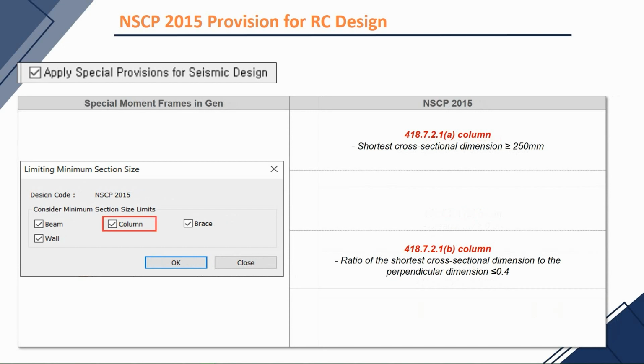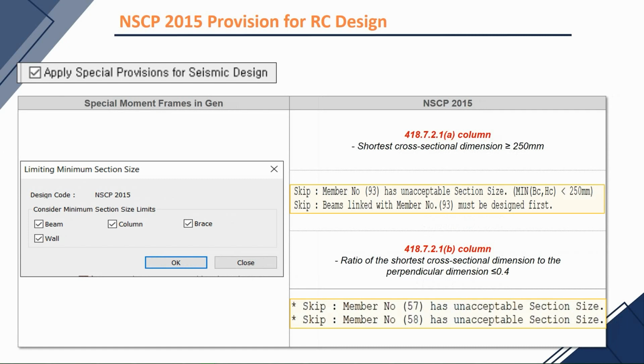For the column, the checking also includes the minimum section sizes according to NSCP 2015-418.7.2.1a. The shortest cross-sectional dimension should be 250 millimeters, and the ratio of the shortest cross-section dimension to the perpendicular dimension should be less than or equal to 0.4. Again, if these limits are not satisfied, these messages will appear on the message window to remind us that we need to adjust the section sizes to be able to comply with these provisions.